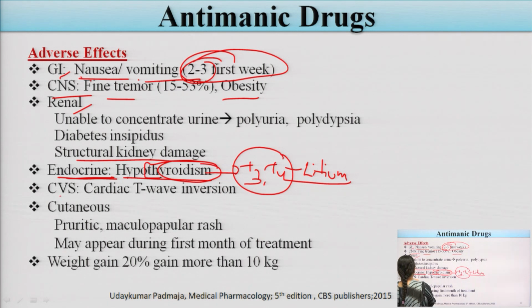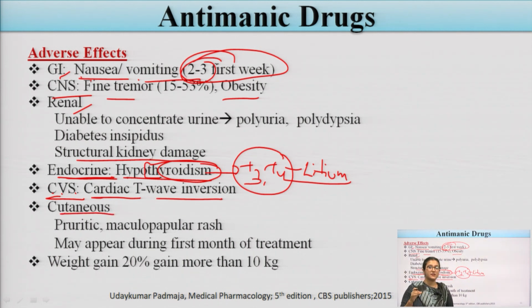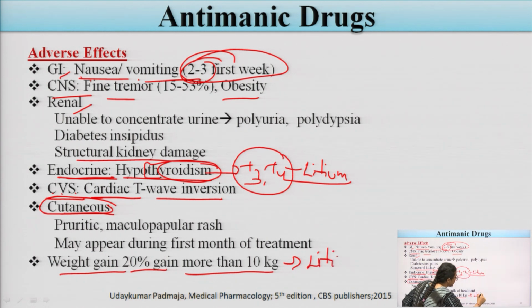Now if we talk about the CVS, the cardiovascular system, lithium mainly produces cardiac T wave inversion. Cutaneous problems will be there, such as pruritus, which may appear during the first month of treatment. If the patient is consuming lithium in the first month of treatment, some cutaneous problems may be seen. Weight gain, 20% weight gain or more than 10 kg, will be there due to the use of lithium.